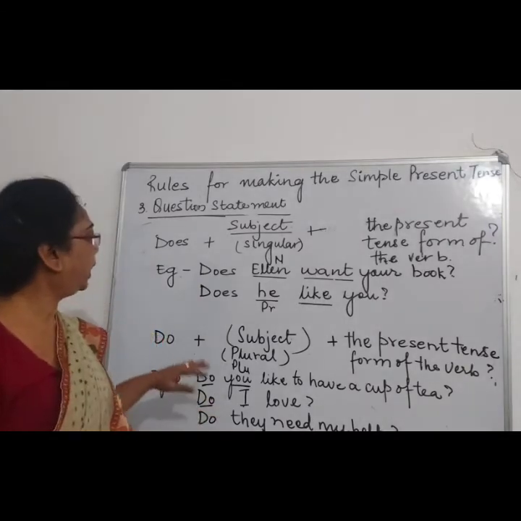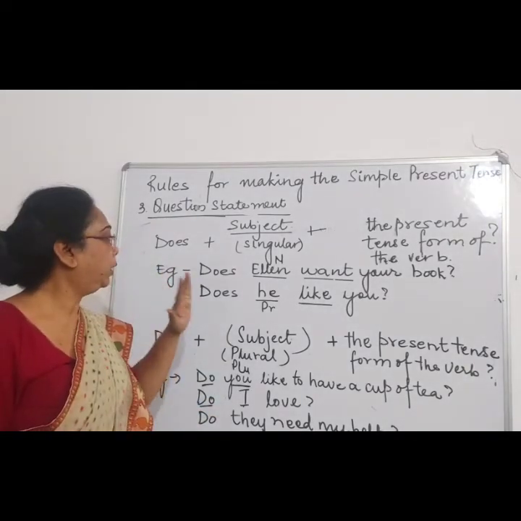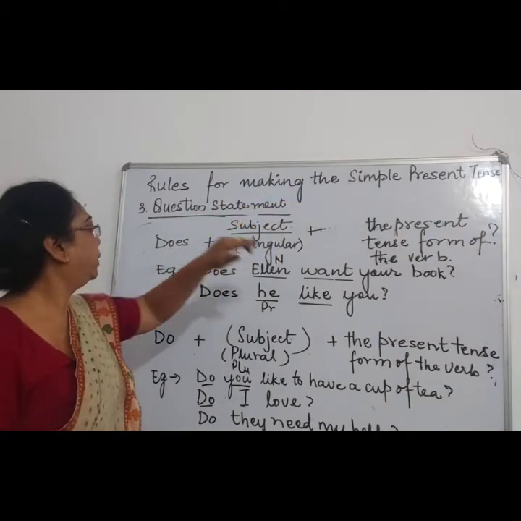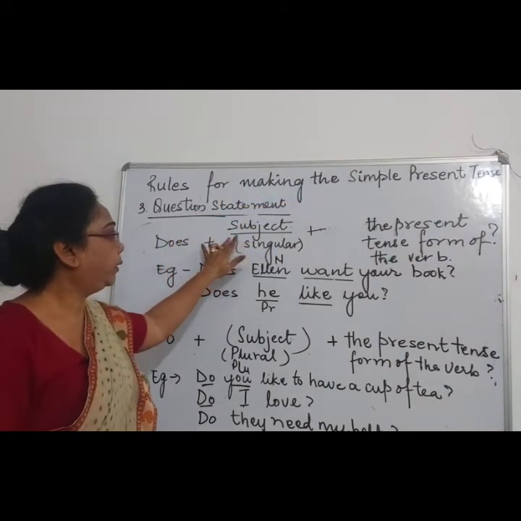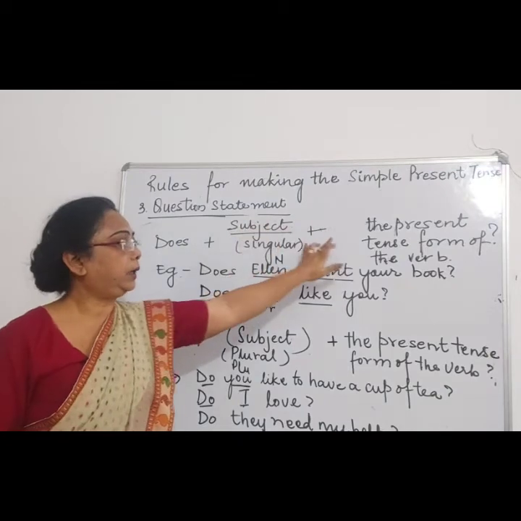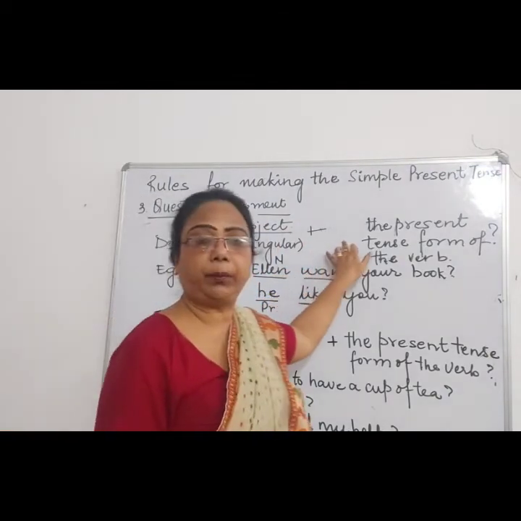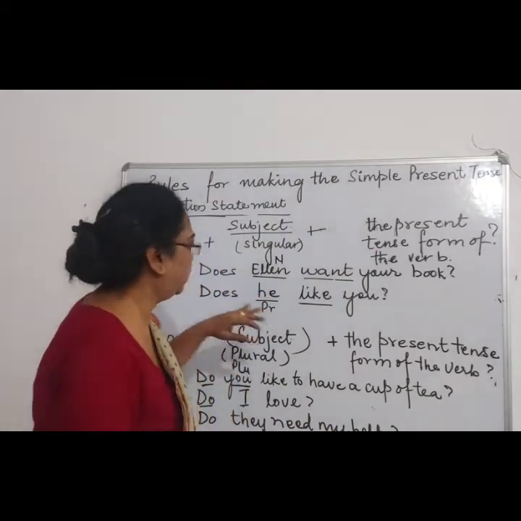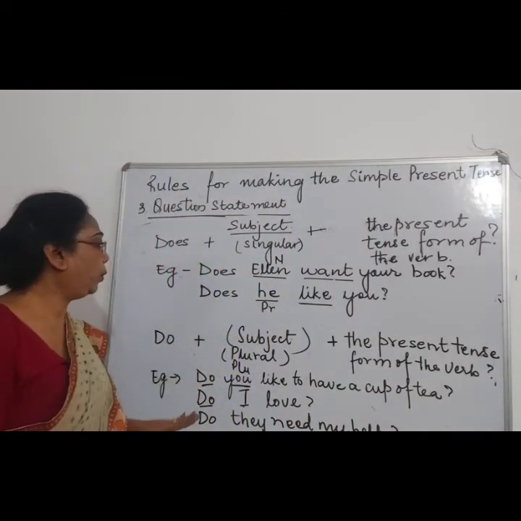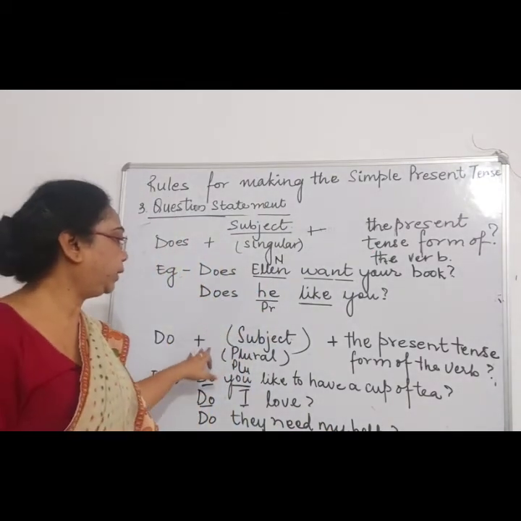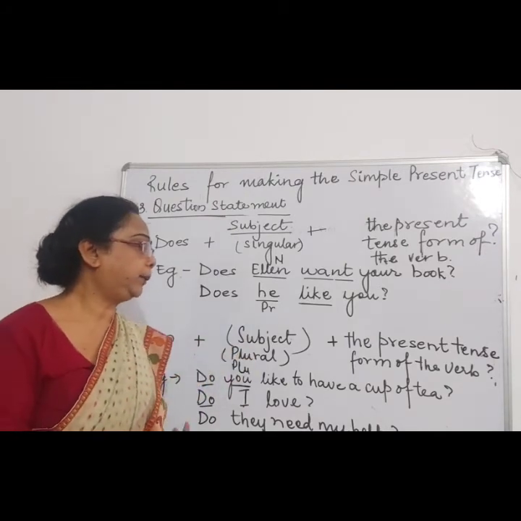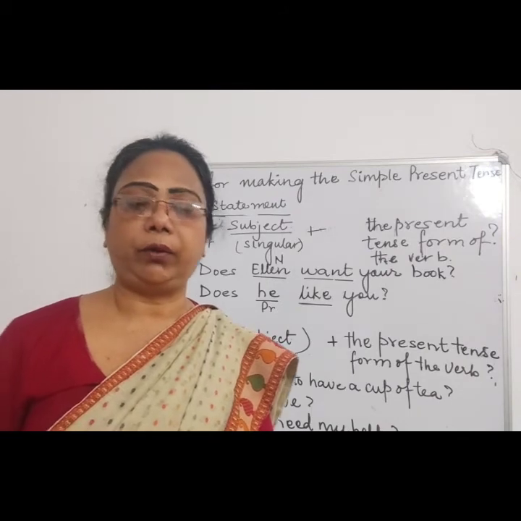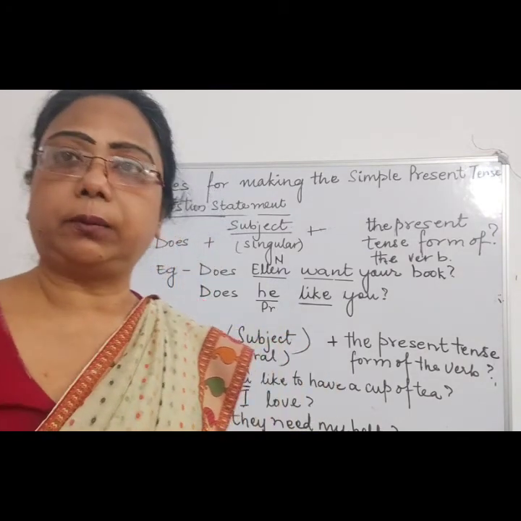So what we have learnt here is that in the question sentence for simple present tense, does is used when the subject is singular and the present tense form will remain the same, right? But it will always end with a question mark. And do is used when the subject is plural, and the present tense form of the verb will be the same and will end with a question mark.